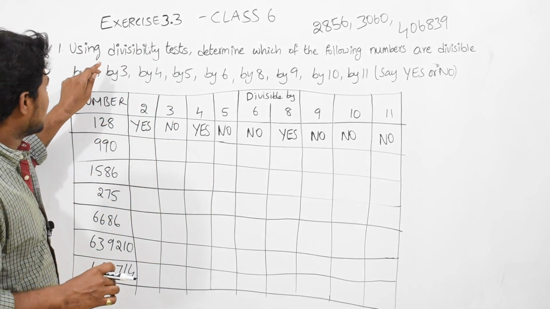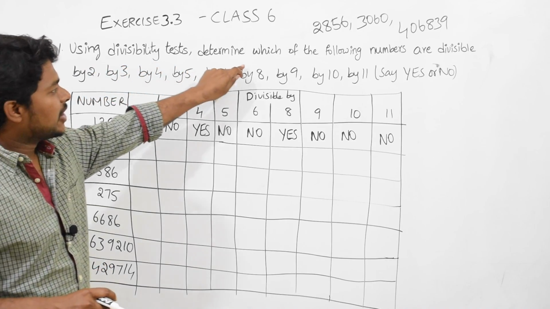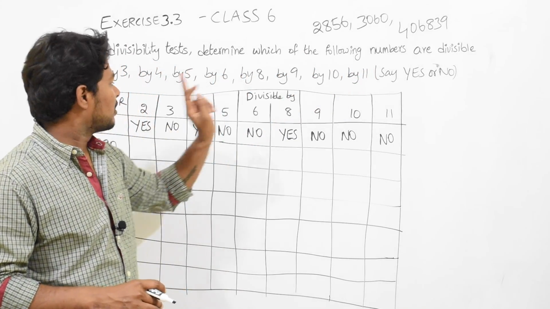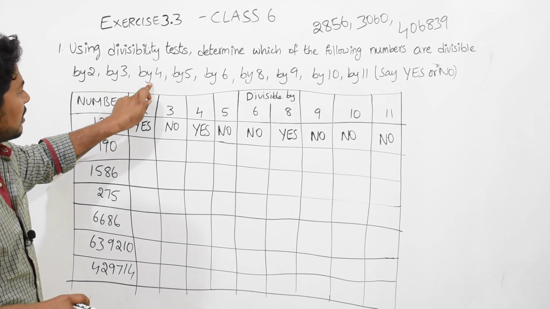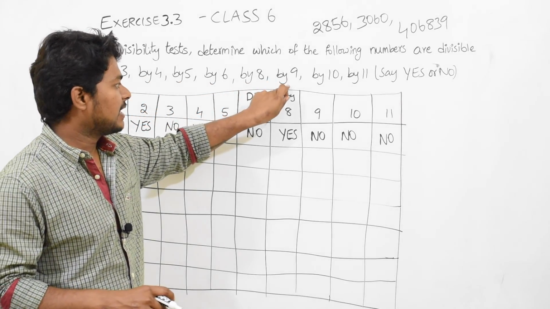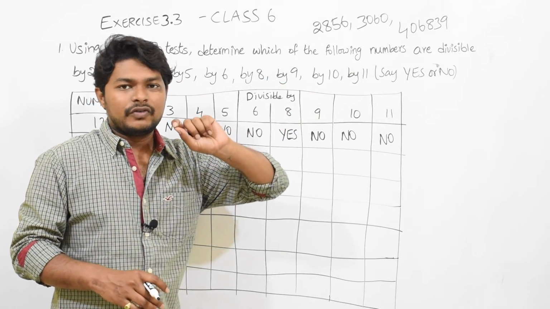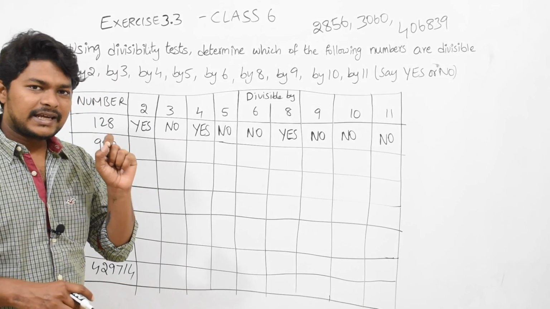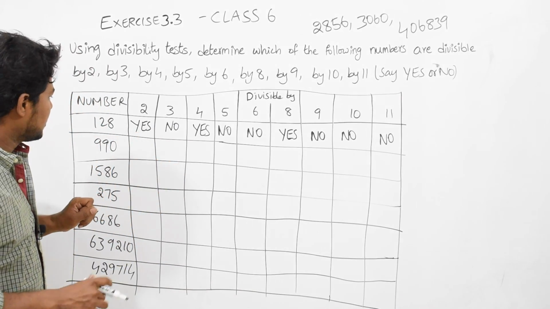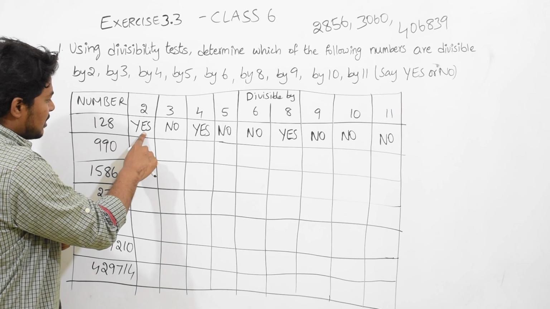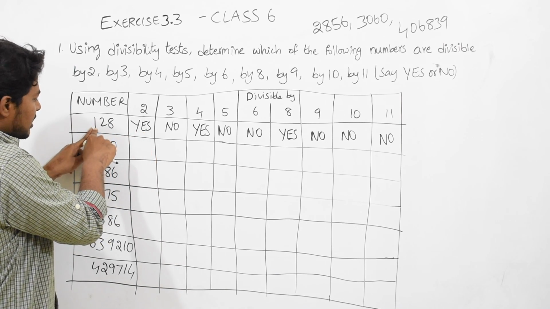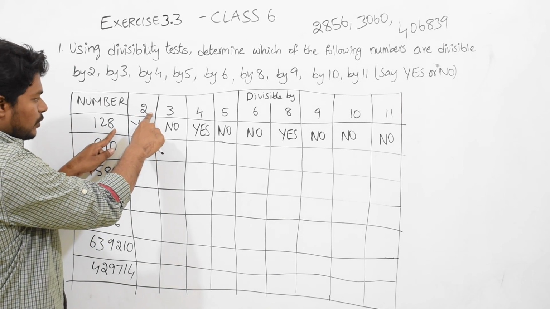I'll read the question. Using divisibility test, determine which of the following numbers are divisible by 2, by 3, by 4, by 5, by 6, by 8, by 9, by 10, by 11. We need to tell simply yes or no. Let us take this example, 128. We need to tell whether 128 is divisible by 2 or not.